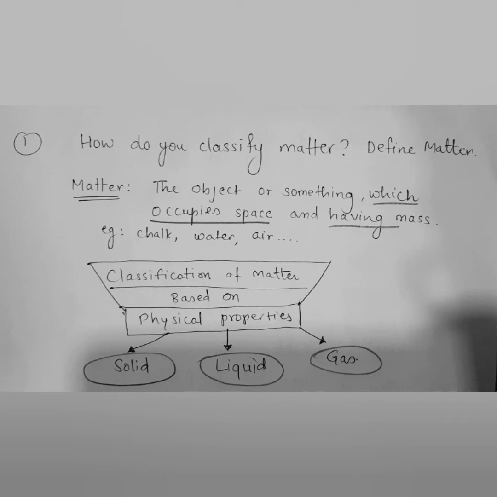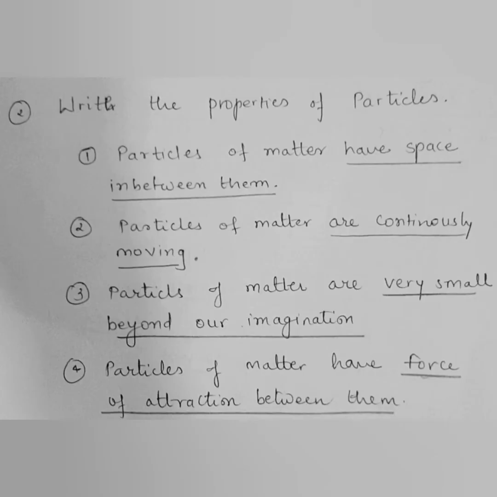Matter is the object or something which occupies space and has mass. Examples are chalk, water, and air. Now, how do we classify matter? Based on physical property, matter is classified as solid, liquid, and gas. Based on chemical properties, we will learn in chapter number 2, children.